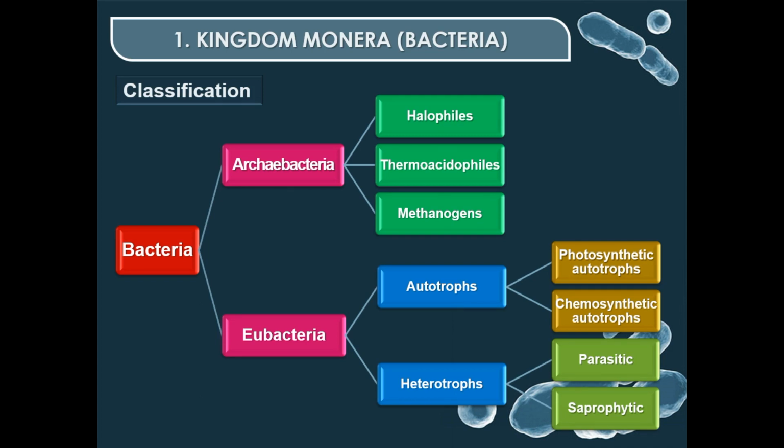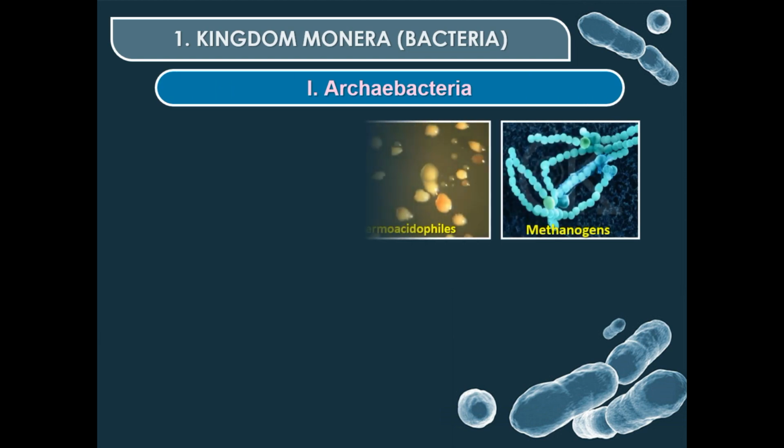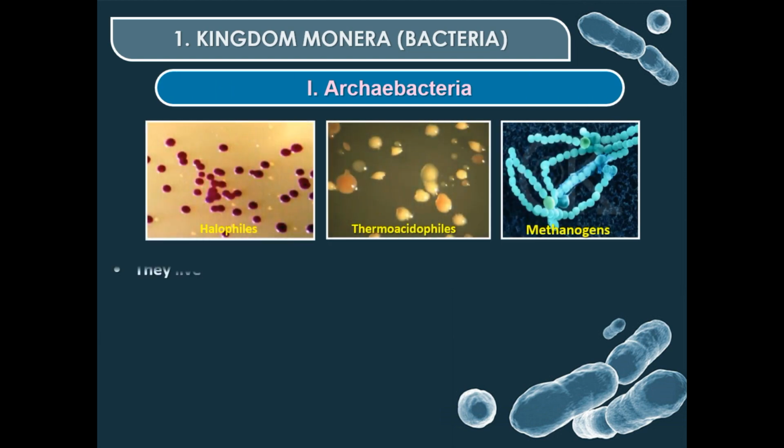Archaebacteria are of three types, halophiles, thermoacidophiles, and methanogens. Eubacteria, also called true bacteria, are of two types, autotrophs and heterotrophs. Autotrophs are further divided into photosynthetic and chemosynthetic autotrophs, whereas heterotrophic bacteria are classified into parasitic and saprophytic types. Now, we will study in detail about archaebacteria.